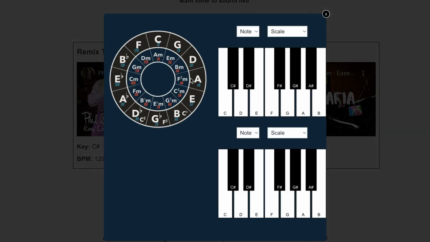But if we open up this bad boy here, C sharp would be D flat, and the relative minor of this is B flat minor. So B flat minor is A sharp minor. And that's going to put us in the same key area, or the same style of key.